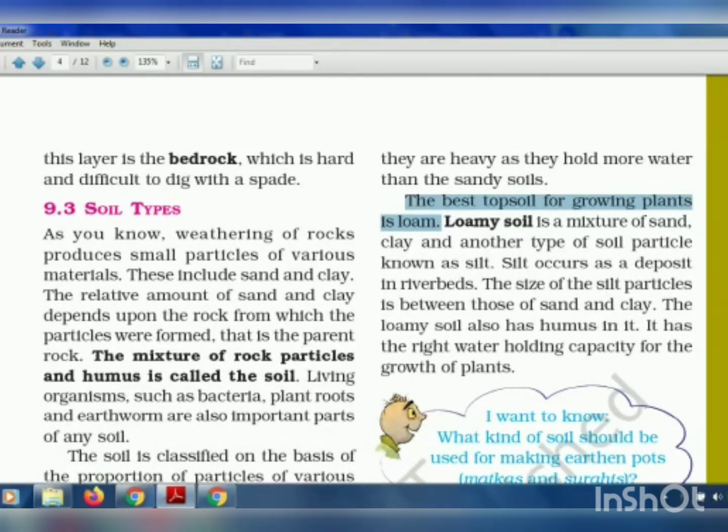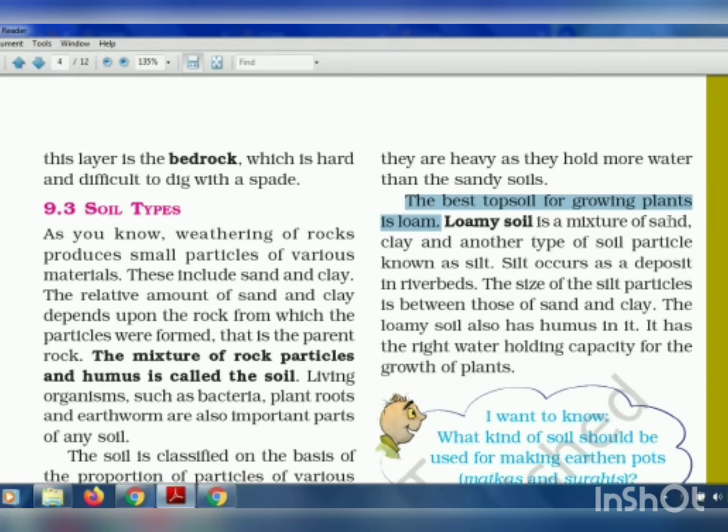That is a topsoil. We saw that A horizon. That is the best soil that can be used to grow plants. Because the roots of the plants require air and also water. So if it's a mixture of both of them, the plants will get an equal amount of air and water, and they will grow very well.